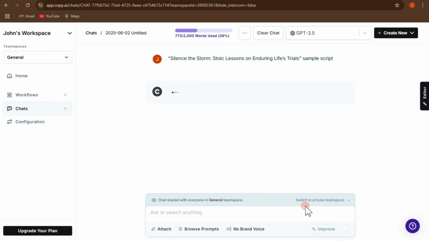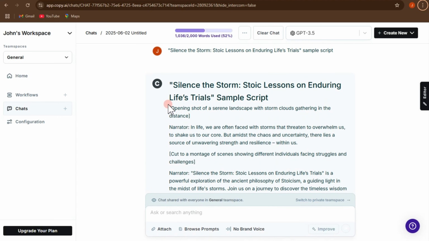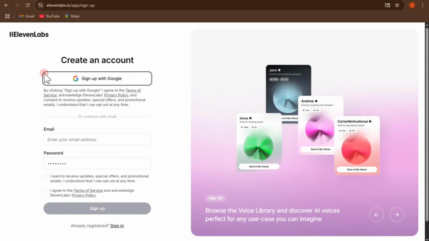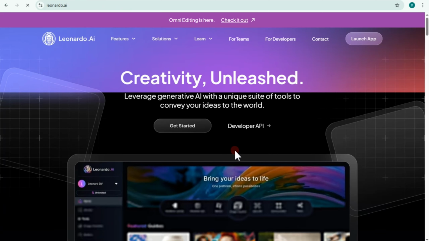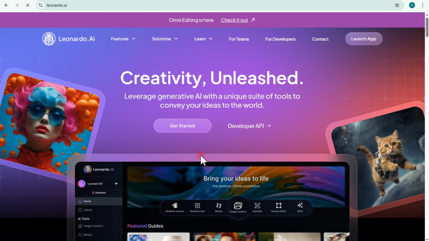Press enter, wait for a couple of seconds as it is processing. Once done, you can copy this and then go to ElevenLabs and generate text to speech here. This is what it looks like. Select the voice that you want, adjust some settings here, generate speech. Once you have the voice, all you have to do now is create a video. You can create a video using Leonardo AI and other platforms. And once you have finished your video, you can post this on your YouTube.